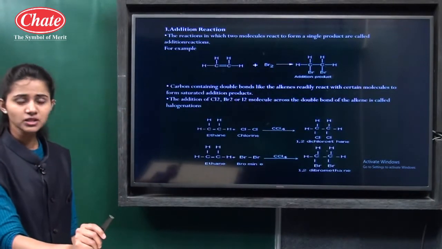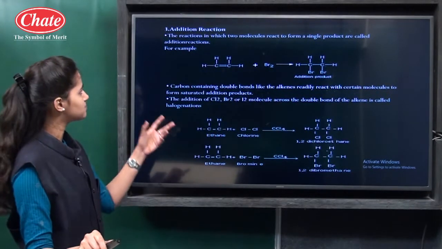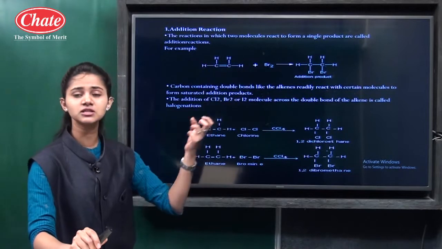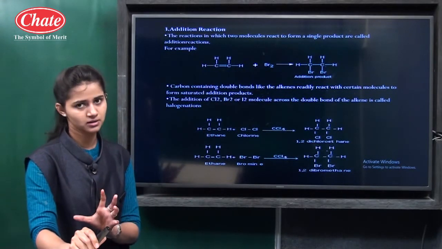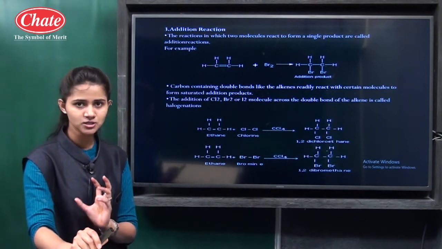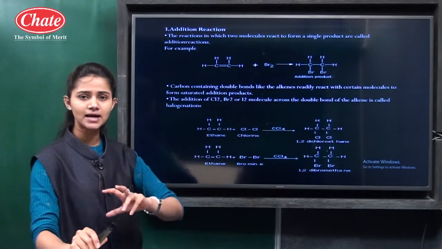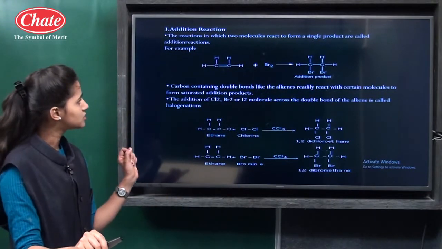Then the third property of carbon compounds is the addition reaction. Simply, addition reaction means the two reactants react with each other to give only one single product. The reaction in which two molecules react to form a single product is called an addition reaction.